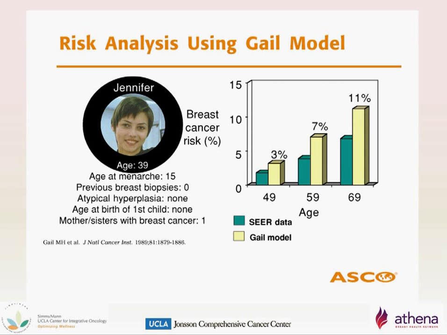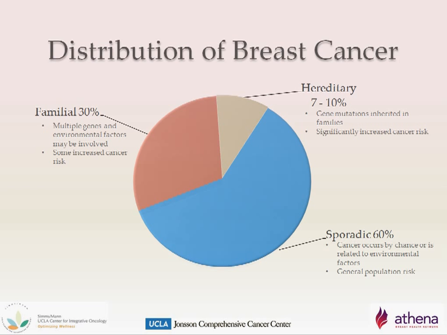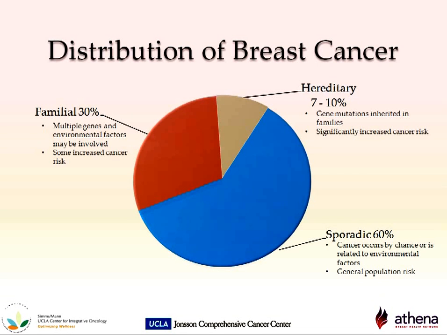On the right, you can see her risk has been calculated in 10-year increments, keeping in mind we now calculate a 5-year risk. By age 49, her breast cancer risk is approximately 3%. By age 59, her breast cancer risk is approximately 7%, and by age 69, her risk is 11%. Using this method, Jennifer would be considered at above average risk because her 10-year risk is above the cutoff of 1.67%.